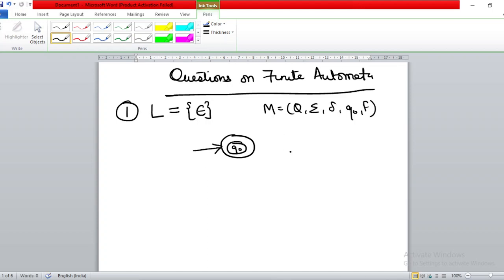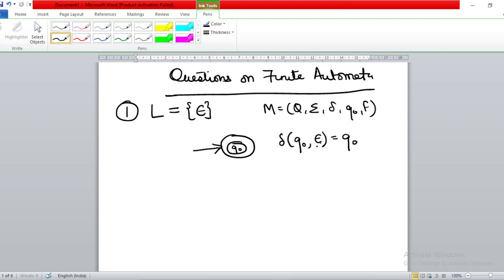Now how is it accepting the null string? On the initial state, if you give nothing, nothing means you're giving null, you remain on that particular state. There is no transition to any other state, right? On the initial state, when we give null as an input string, we remain in that state. We are not traversing to any other state.